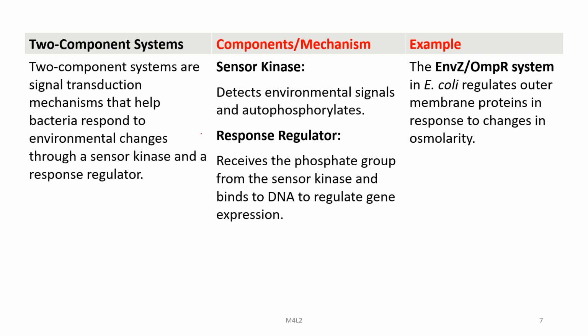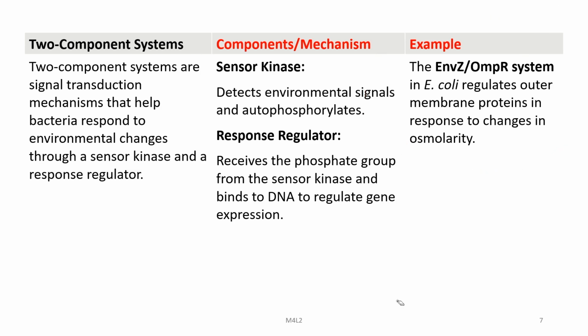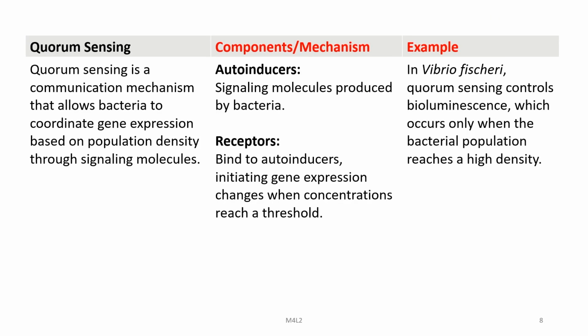In the two component system, signal transduction mechanisms help bacteria respond to environmental changes through a sensor kinase and a response regulator. The sensor kinase detects environmental signals and autophosphorylates, and the response regulator receives the phosphate group from the sensor kinase and binds to DNA to regulate gene expression. An example is in E. coli, where the EnvZ-OmpR system regulates outer membrane proteins in response to changes in osmolarity.